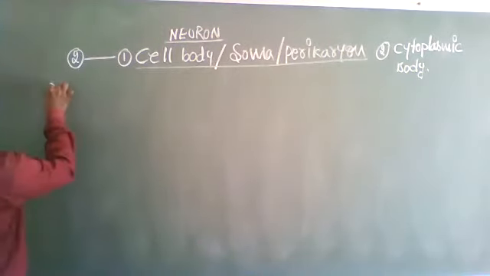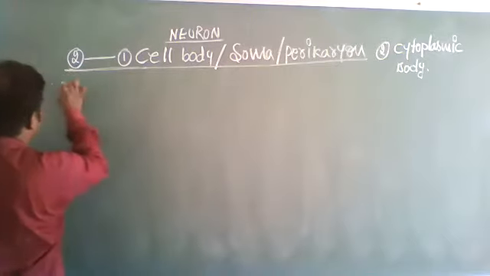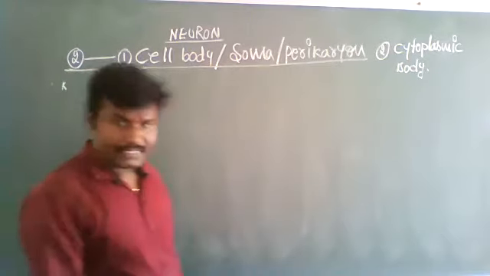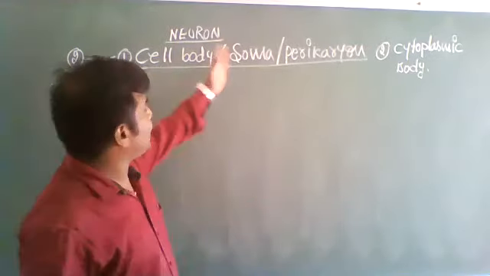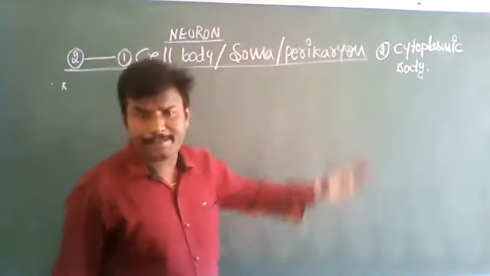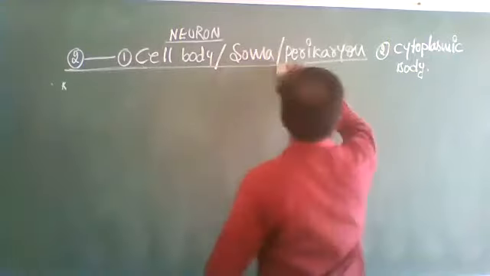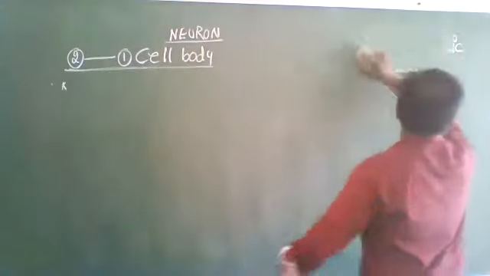So the cell body, also called soma. Soma is also called perikaryon. So first let us see the cell body.